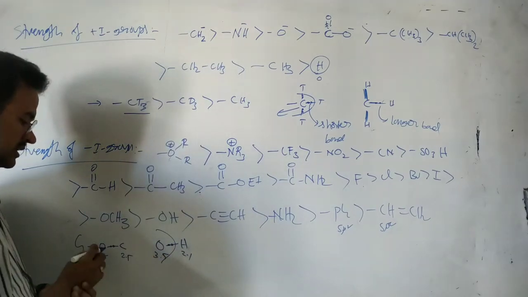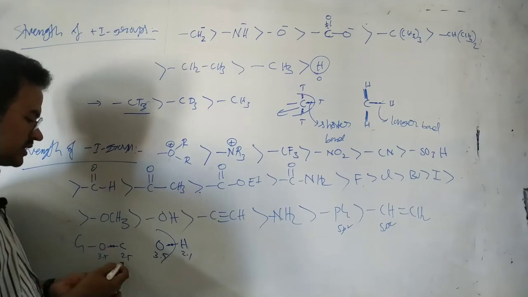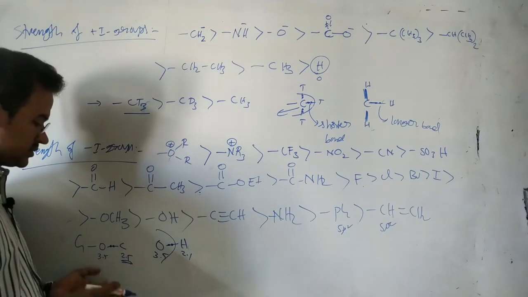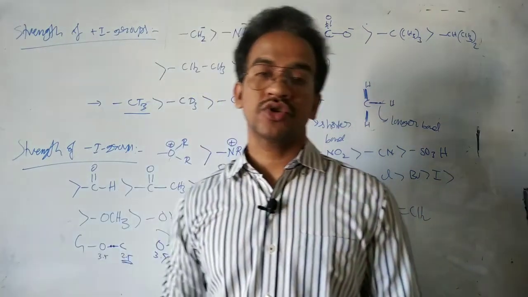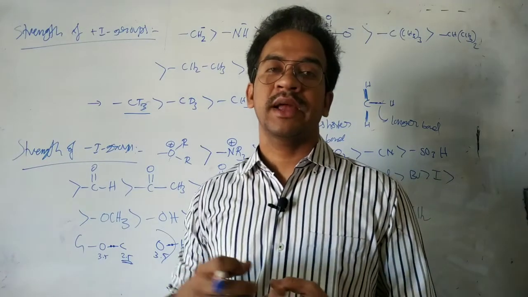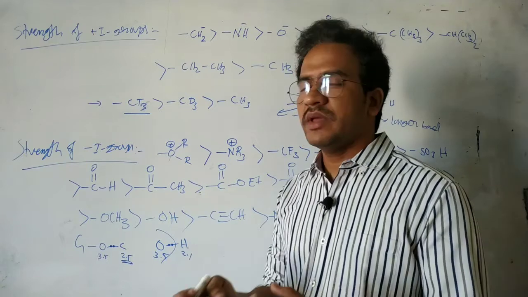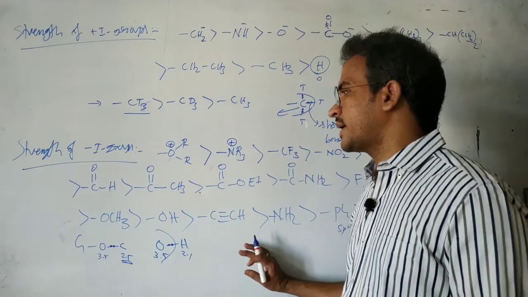That means the attracting tendency of the oxygen is not supported by the more electronegativity of the carbon. So around the oxygen less electron density, so it is a strong minus I group. It is ready to attract some other group. But here around the oxygen there is more electron density, so it is a weak electron withdrawing group. Okay, that's it. So this is the strength of the minus effect.